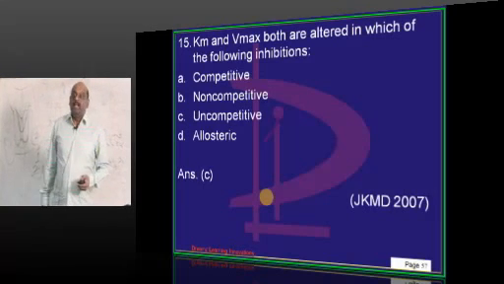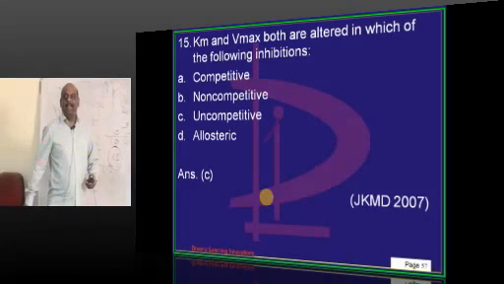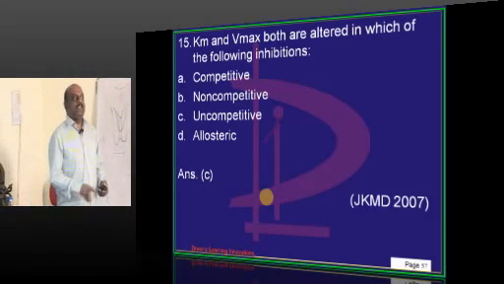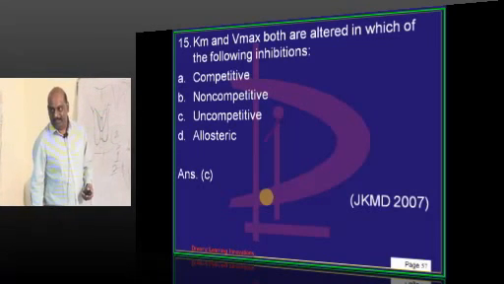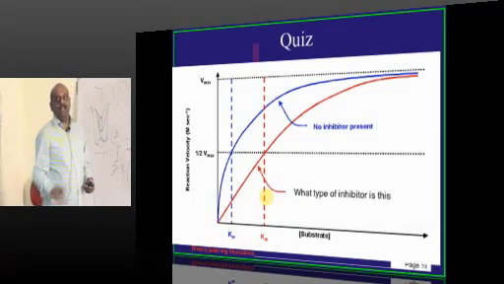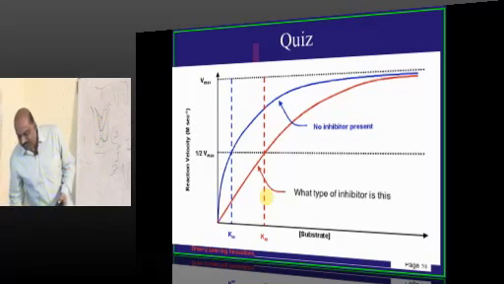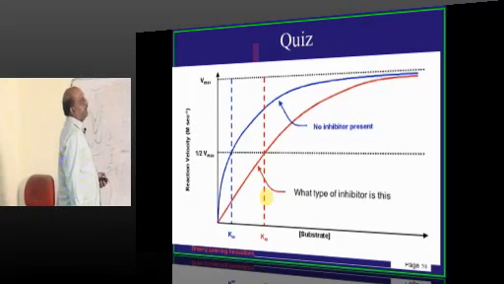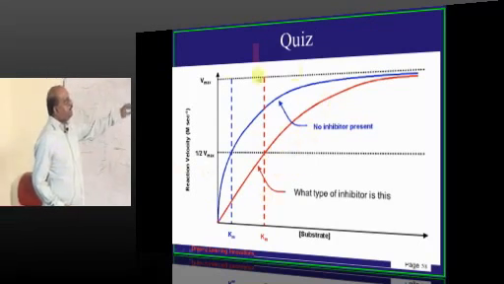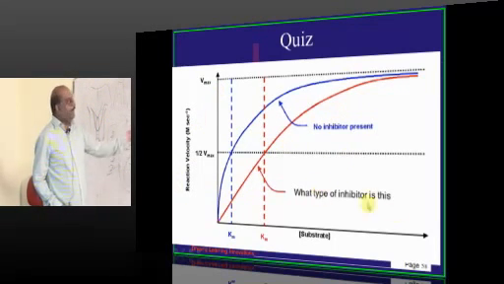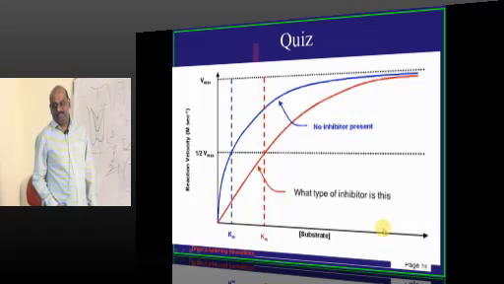Uncompetitive. Uncompetitive alag hota hai non-competitive se. So what is the difference between uncompetitive and non-competitive? But before that, let me give you one quiz. Please shoot me one confident answer. This is the curve without inhibitor, this is the curve with inhibitor. What type of inhibitor is it? Straight away this image based MCQ will come in any entrance you go.